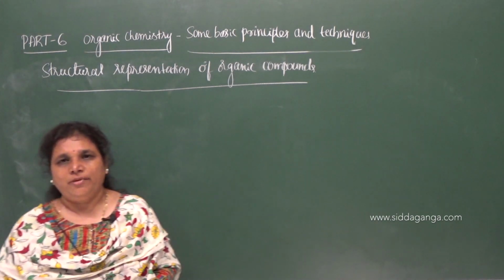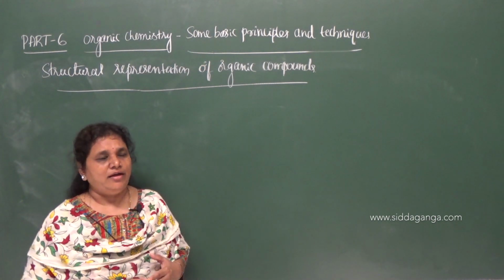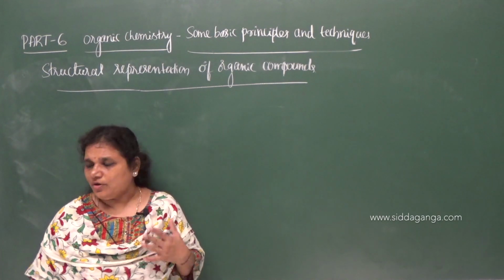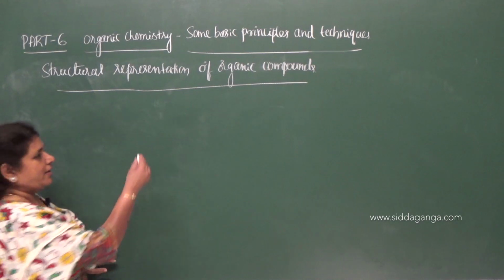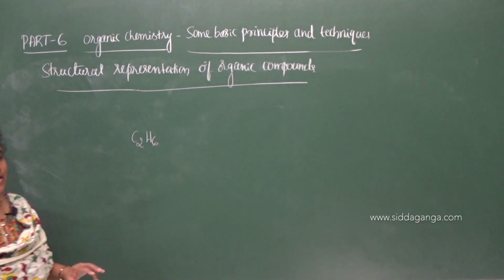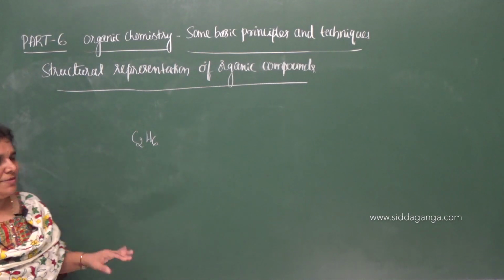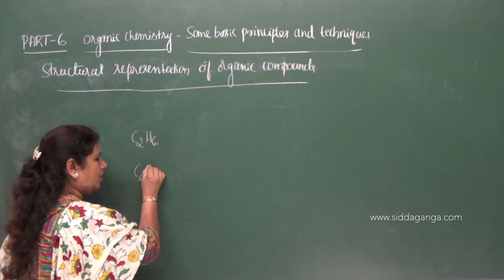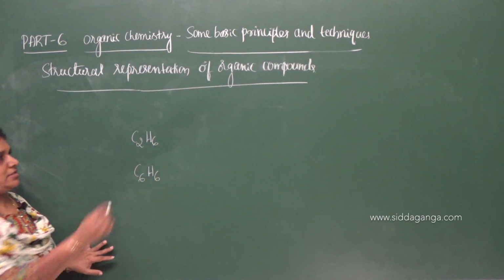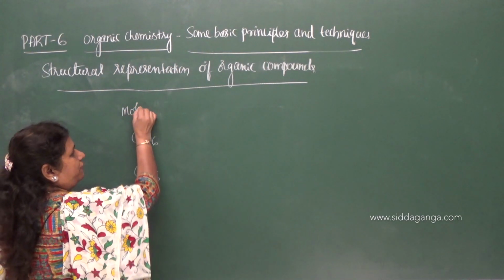In molecular formula, we are not giving the nature of the bond between the atoms. For example, the molecular formula of ethane can be represented as C2H6. Similarly, the molecular formula of benzene is C6H6. This is molecular formula.